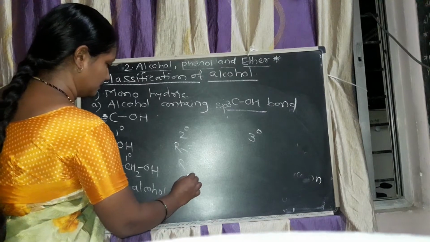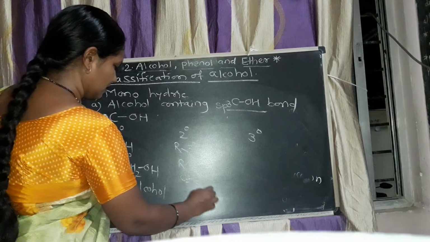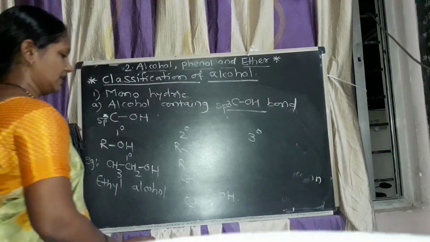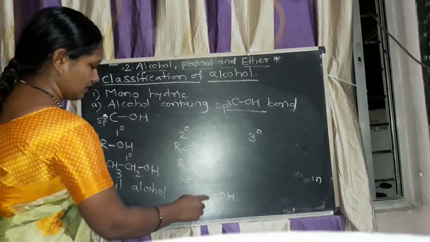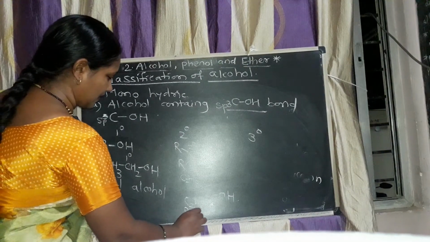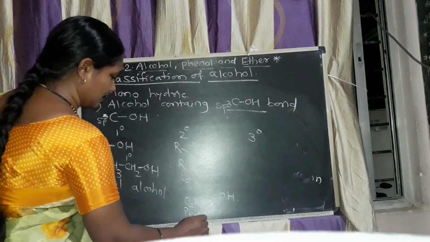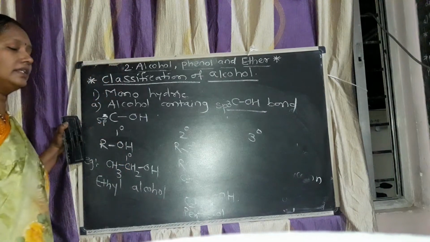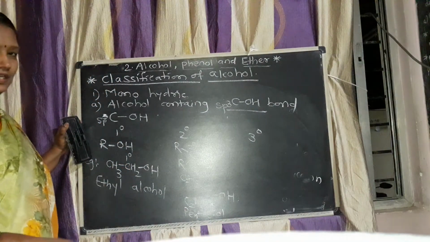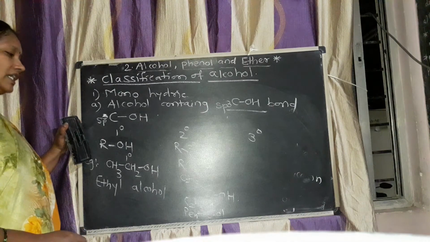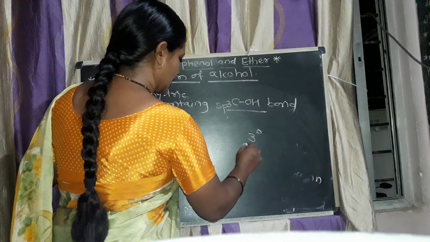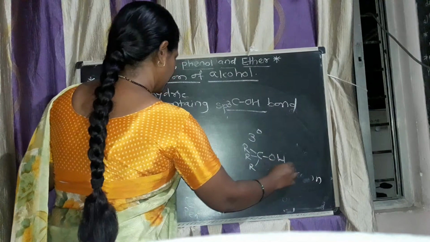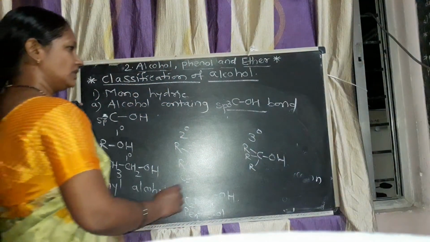For example, 5 carbon atoms are present in a long chain, pentan-3-ol. We will study how to write the IUPAC nomenclature. Then next, tertiary, R3C-OH, is tertiary.